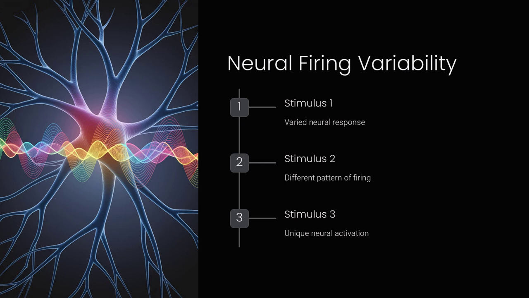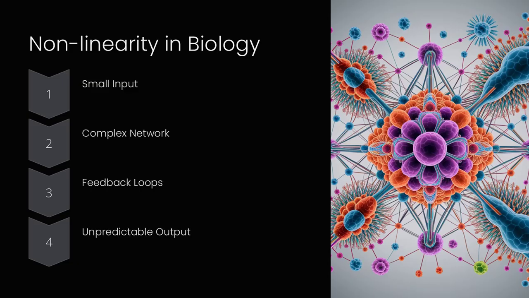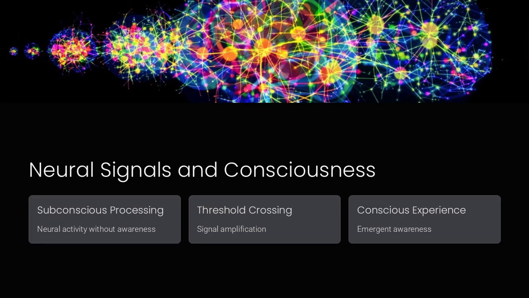Imagine trying to understand a hurricane by analyzing individual water molecules. The molecules follow physical laws, but the hurricane's swirling, self-organizing structure emerges from interactions at a scale larger than its parts. Similarly, biological systems, whether a neural network, a developing embryo, or an immune response, function not just through their components, but through dynamic feedback, adaptation, and self-organization.